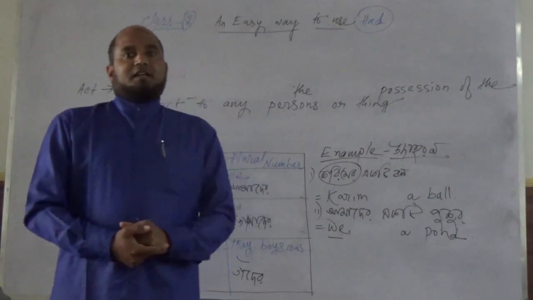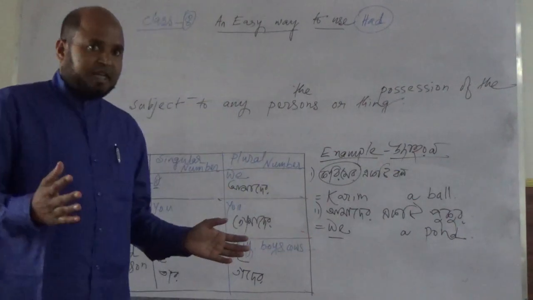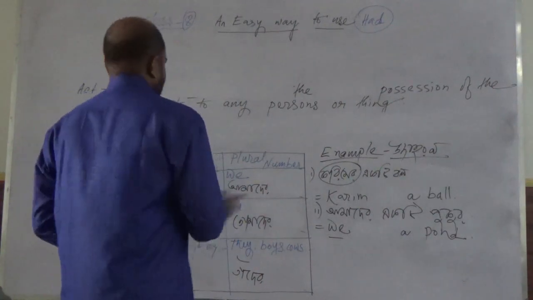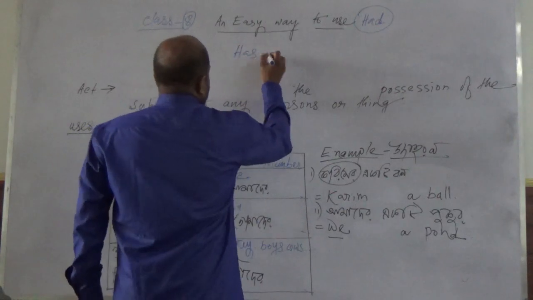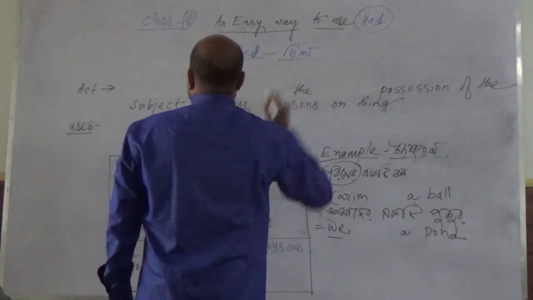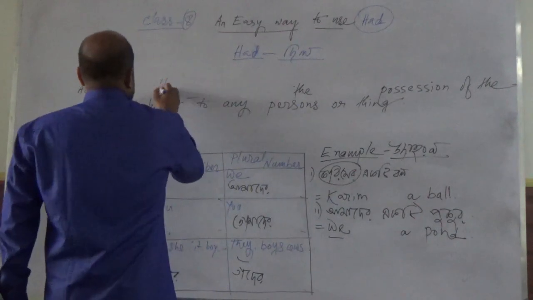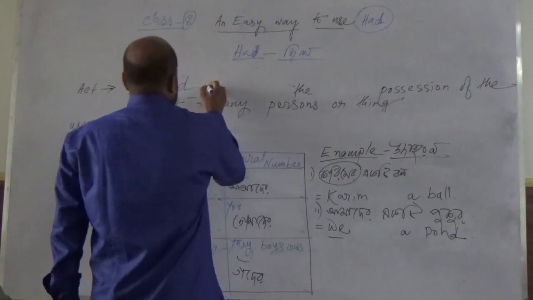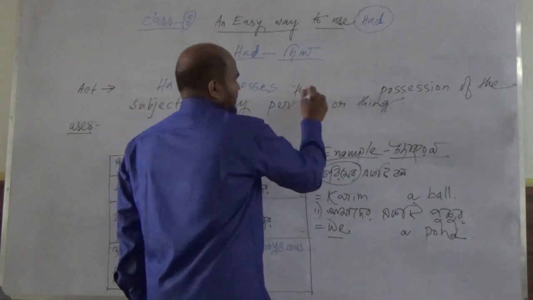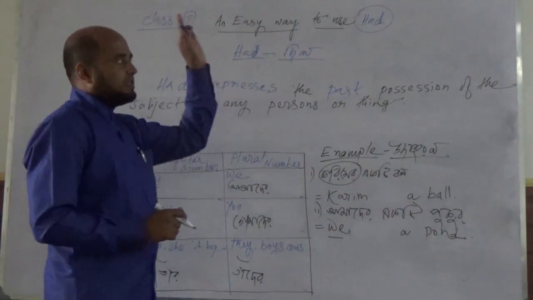Now today we will discuss a very vital point of have verbs. That means the past form of have verbs. The past form of the have verb is had. Had means, in Bengali, chilo. What is that? Had expresses the past possession of the subject to any person or things.